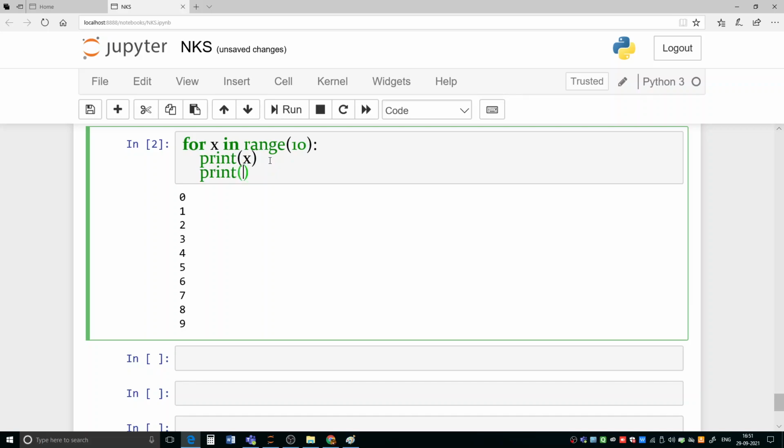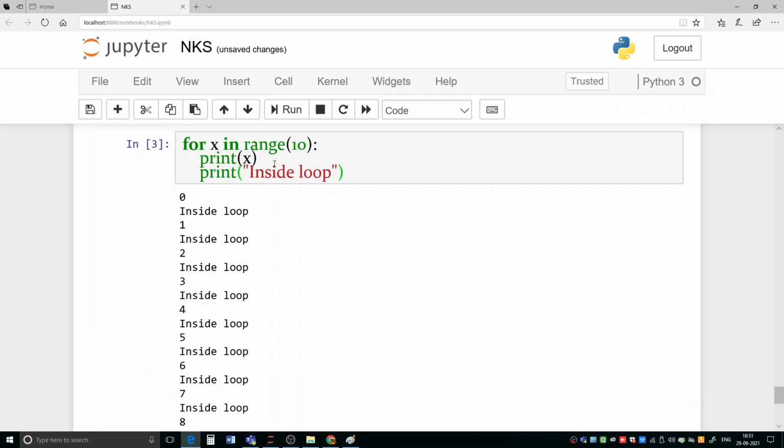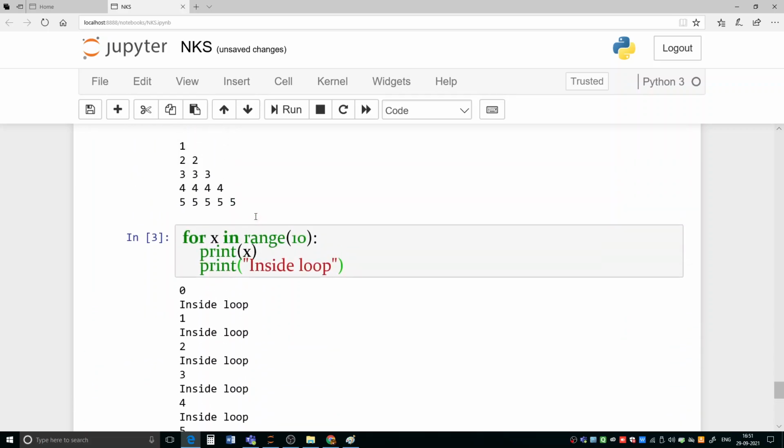Let me write here print this inside loop, and execute. So we are getting this executed.